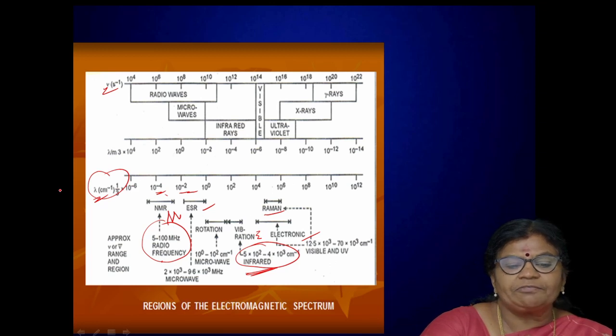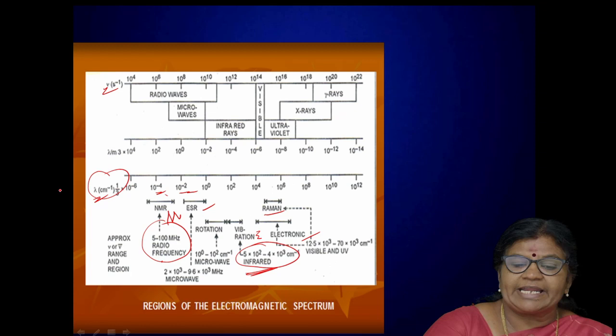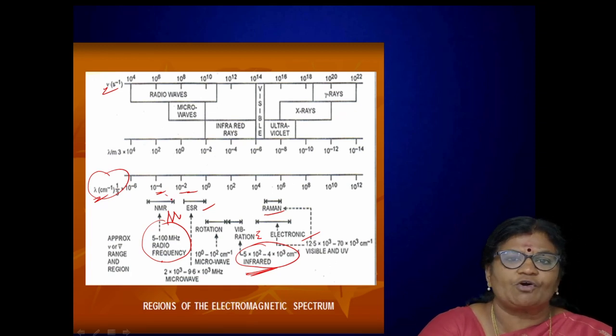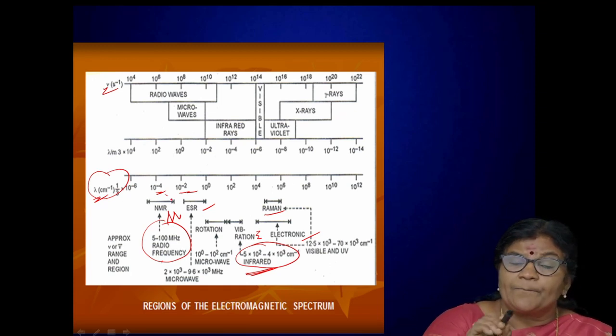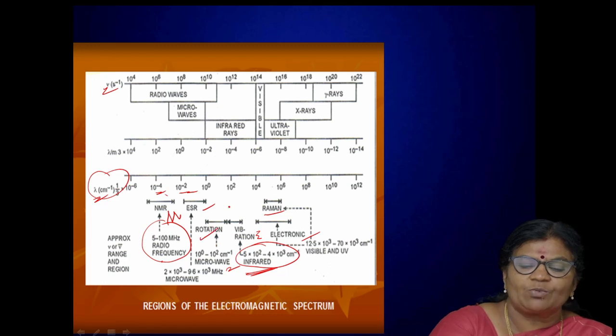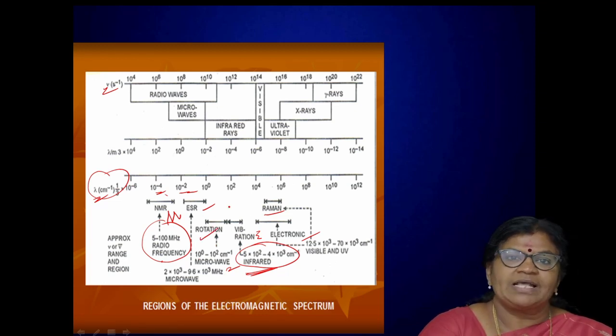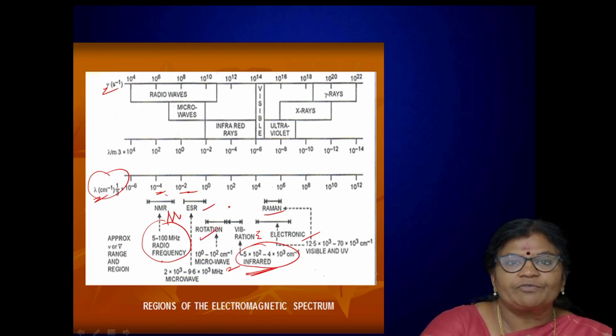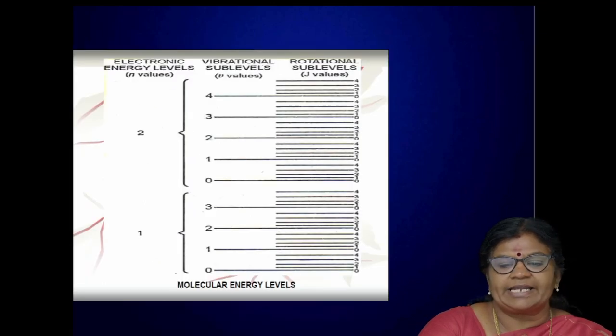So very beautifully this picture is depicted, saying that electromagnetic radiations are having different types of frequencies. When a matter or atom is absorbing a particular frequency, we get a particular spectrum. So if it absorbs microwave scale of frequency 10 power 0 to 10 power 2, then we get only the rotation spectrum. This is the very basic beautiful concept of electromagnetic radiation.